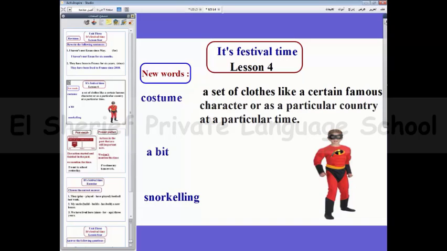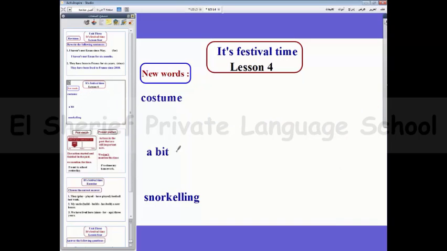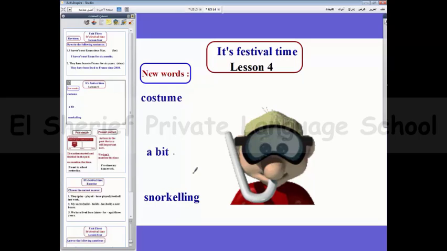Costume, as you see. A bit means a little. Okay. Snorkeling. Can you see the picture? Snorkeling.